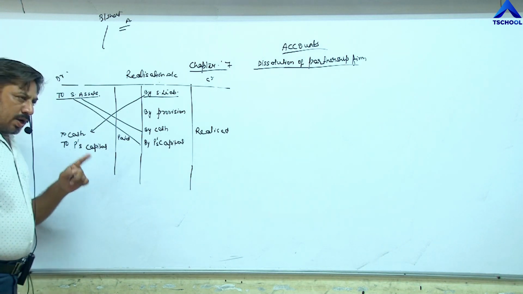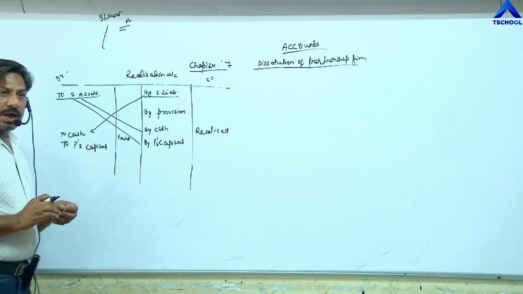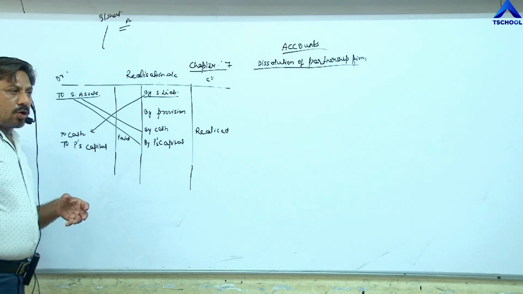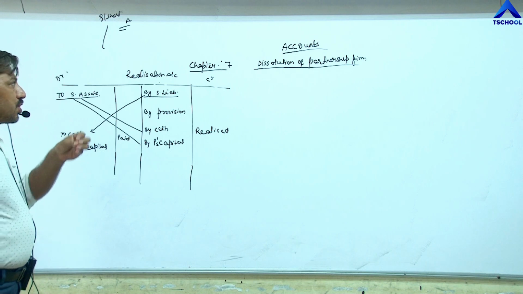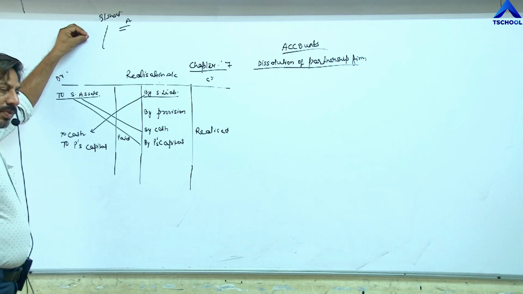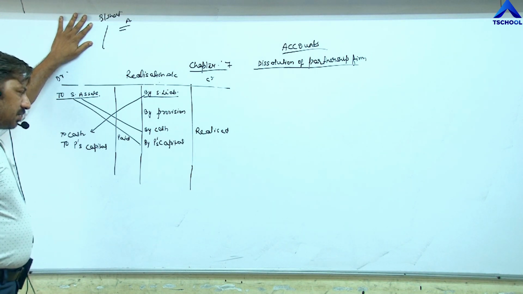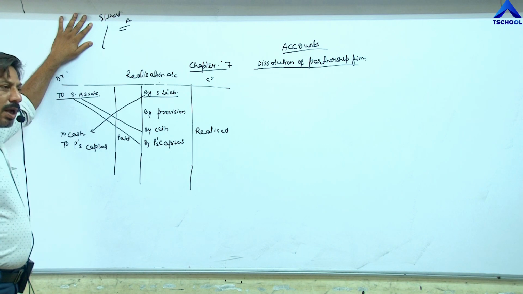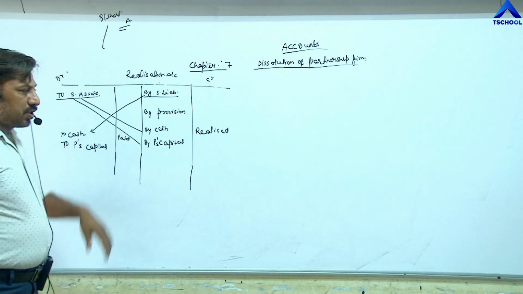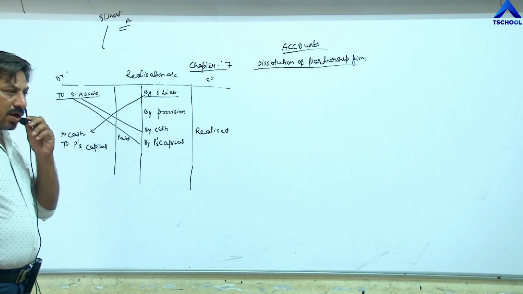Whether recorded liability or unrecorded liability, what is the difference between recorded liability and unrecorded liability? Recorded liabilities are those liabilities which are given in the balance sheet liability side. And unrecorded liability is not given in the balance sheet liability side. But at the time of dissolution, we need to pay both recorded liability as well as unrecorded liability.